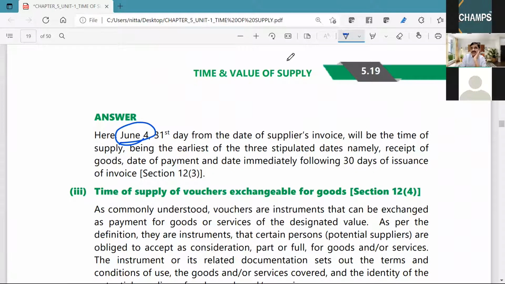What question shall I ask you? You pose the question for yourself and answer. Sir, you pose the question, I'll be answering. Okay, I have sent the goods on a sale or approval basis. When should I issue the invoice?